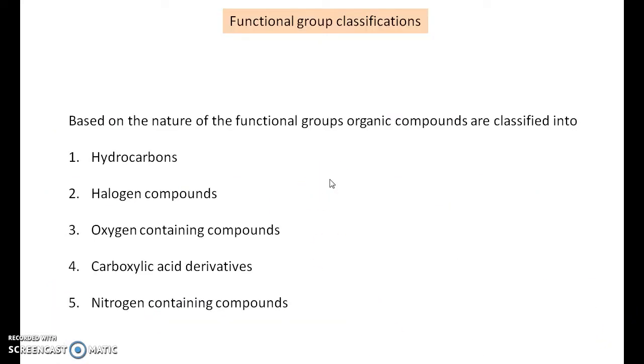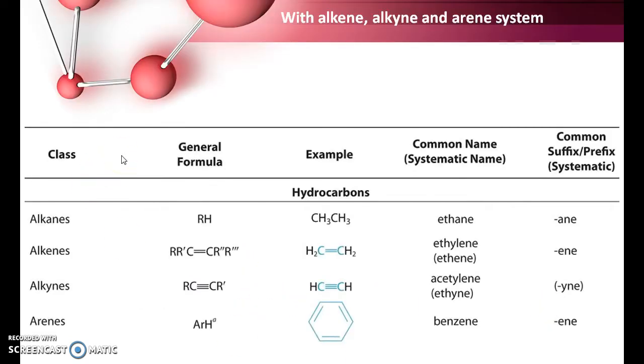Functional groups are broadly classified into five categories: hydrocarbons, examples are alkanes, alkenes, and alkynes; halogenated compounds, oxygenated compounds, and carboxylic acid derivatives; finally nitrogen containing compounds. Let's discuss the hydrocarbons. As we discussed earlier, hydrocarbons are classified into three types: alkanes, alkenes, alkynes, and finally the aromatic system, that is arenes.